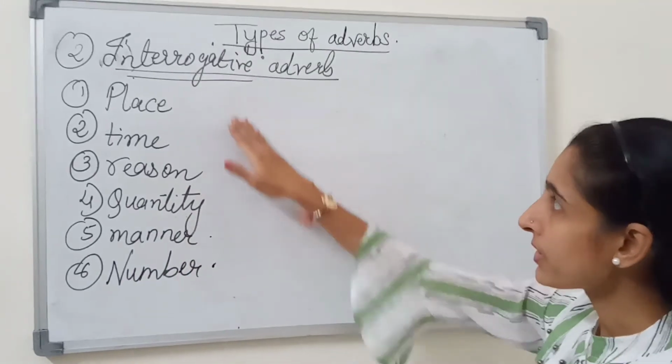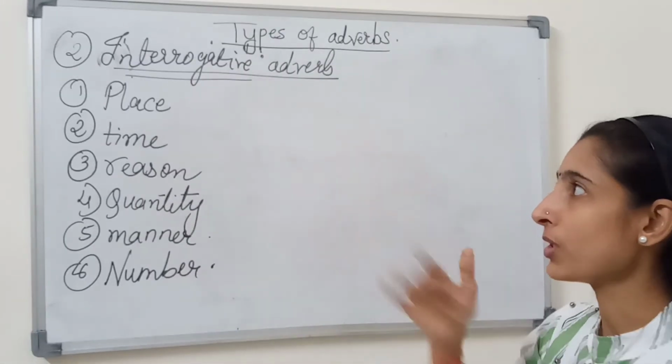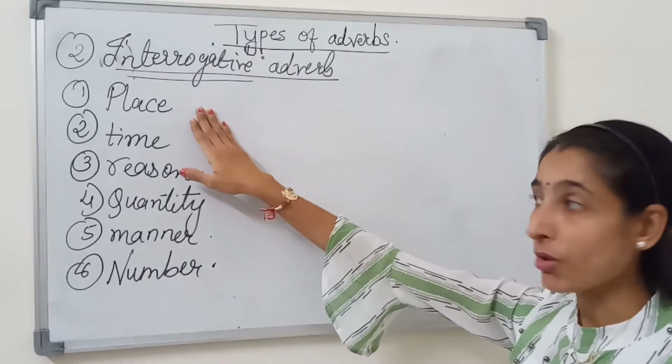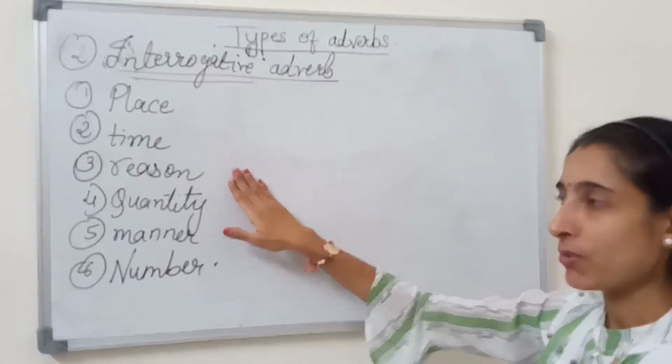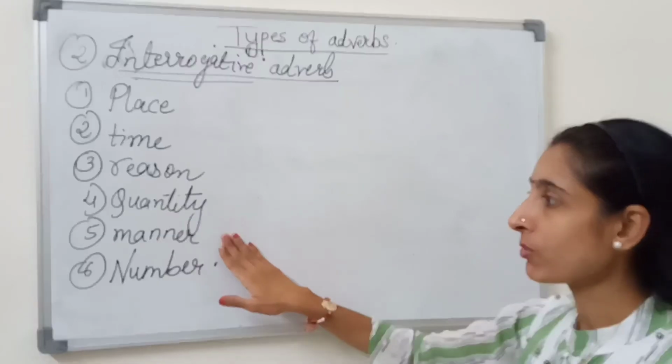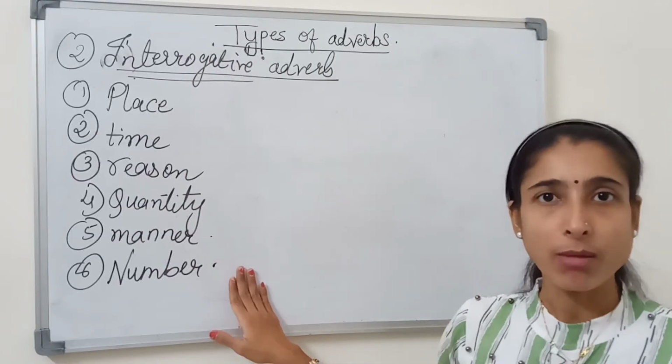So these are the 6 subdivided parts of interrogative adverbs: adverb of place, adverb of time, adverb of reason, adverb of quantity, adverb of manner, and adverb of number.